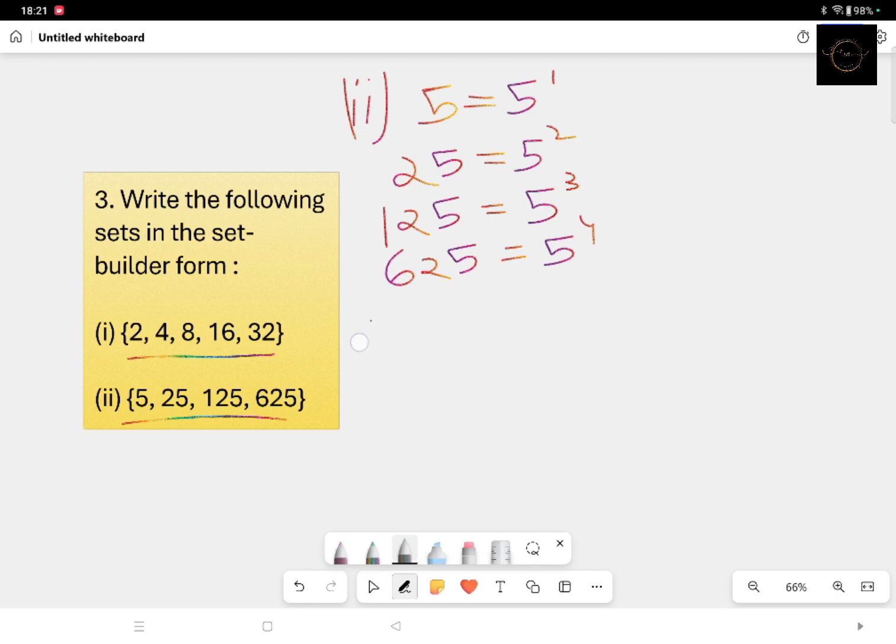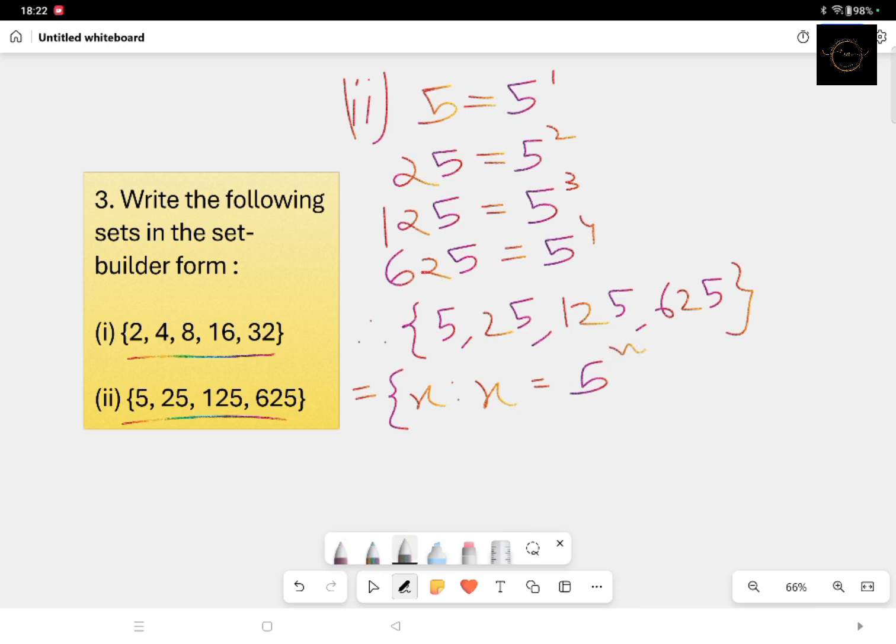So therefore, this 5, 25, 125 and 625 in set builder form can be written as x such that x equals how much? 5 to the power of n. Now what is this n? Again n in this case also belongs to capital N. Why capital N? Because the powers are all natural numbers. It's not whole numbers or any other number. So we will talk about natural numbers only.